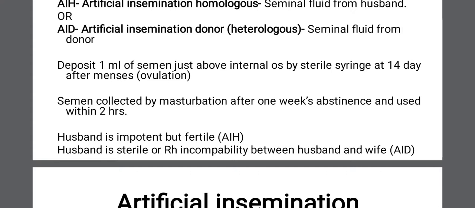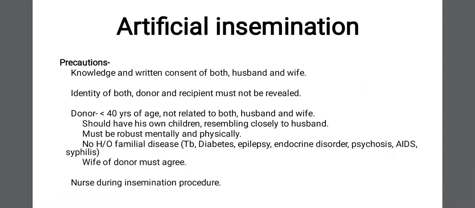And what are the indications of AID? When the semen is required from some other person than the husband, when the husband is sterile. The husband is sterile means he may be potent but he is sterile because of some diseases, any of the diseases as we have discussed in the causes of sterility in males. If the person is sterile or there is RH incompatibility between husband and wife, here you will have to go for artificial insemination heterologous or artificial insemination donor. Now we will see the procedure or precautions to be taken for artificial insemination.